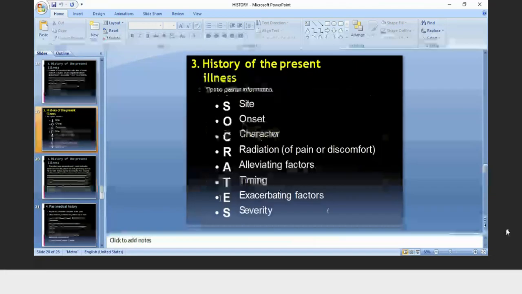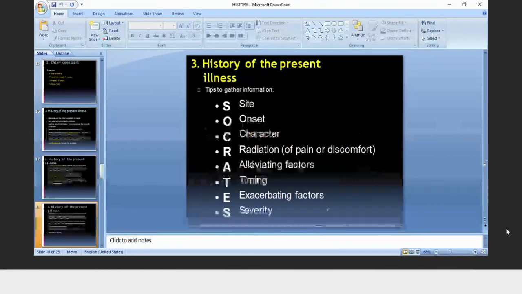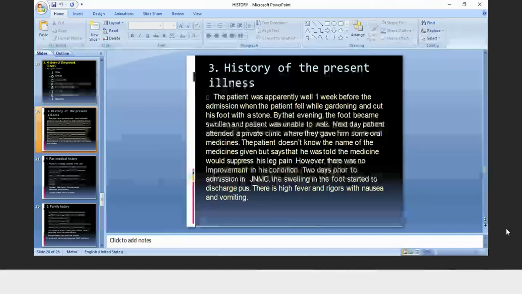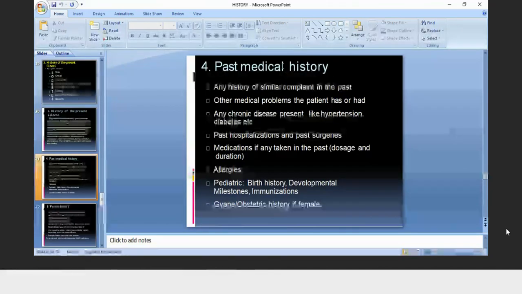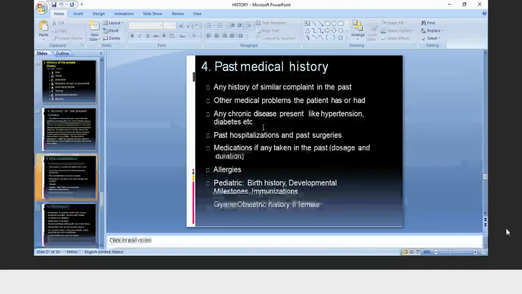Okay. First, you have to write the chief complaints like this. Then you have to elaborate the chief complaint in the history of present illness like this. Then you have to ask for the past medical history. In the past medical history, you will ask for any history of similar complaints in the past, other medical problems the patient has or had, any chronic disease present like hypertension, diabetes, tuberculosis, past hospitalization and past surgeries.